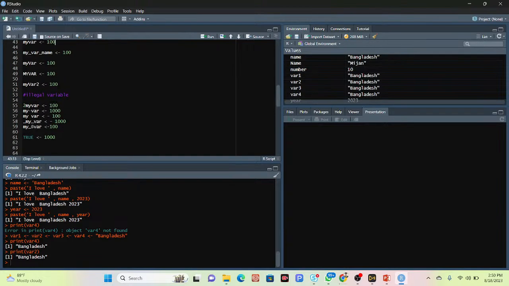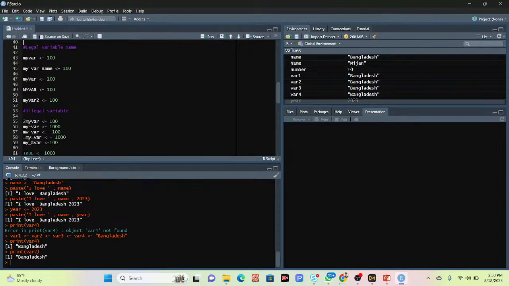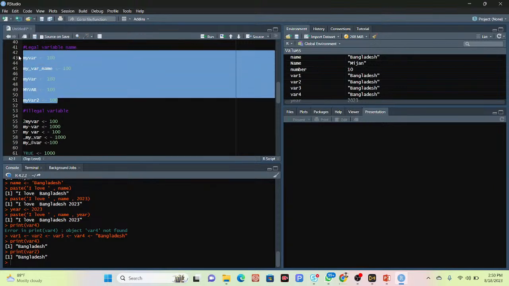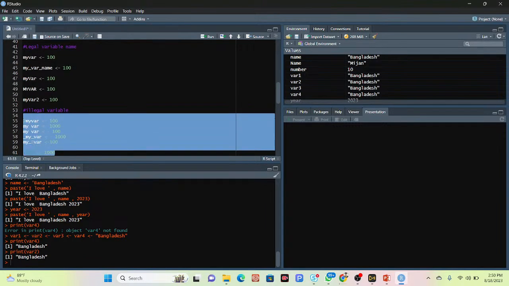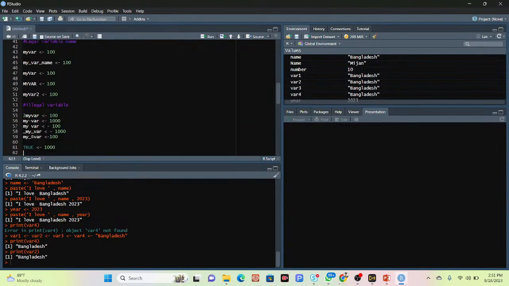So you can see I already discussed the illegal variable. This type of format you can use as a variable name. There is no problem. But this type of format you did not use, because we did not get the result when you are using this type of format. Okay. So now I hope you understand the illegal and legal variable.